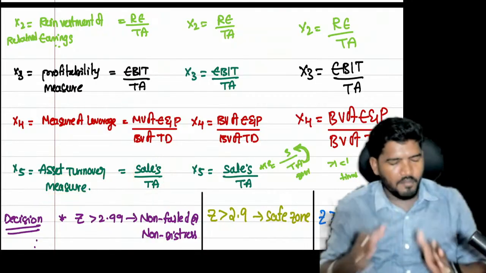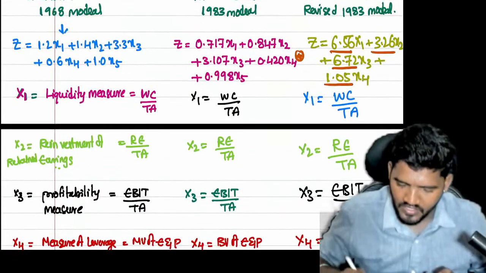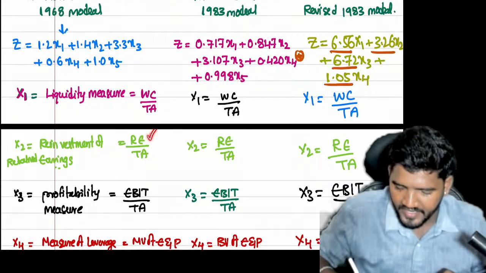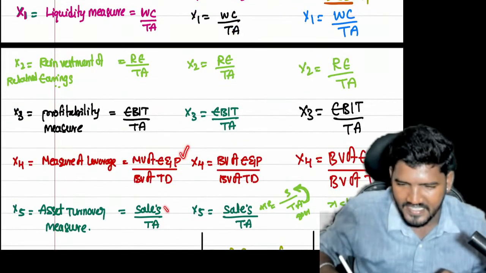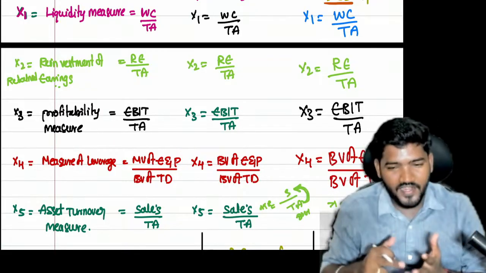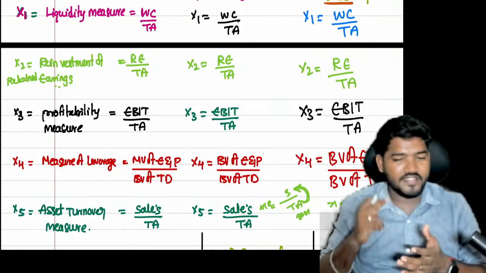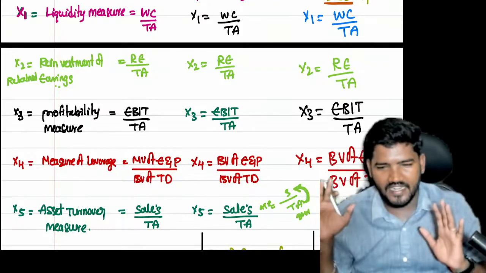From the exam point of view, sometimes they will directly give the working capital information, retained earnings information, total assets information, EBIT information, market value information, and sales information. So sometimes they will give the X1, X2, X3, X4, X5 answers directly, and you can simply calculate.